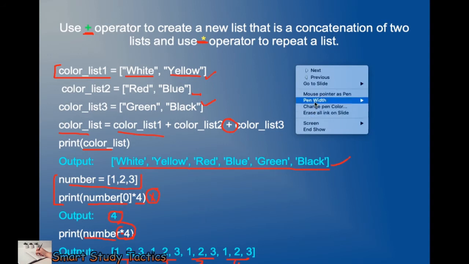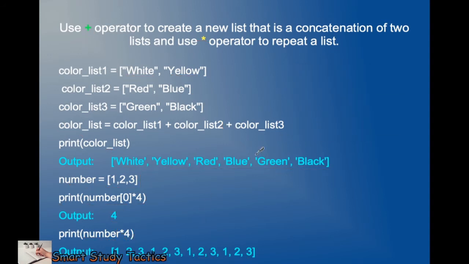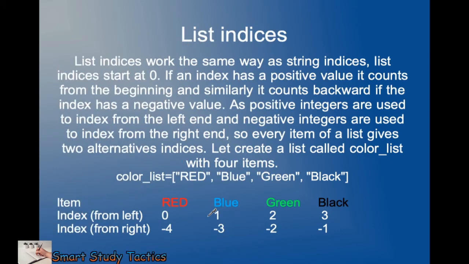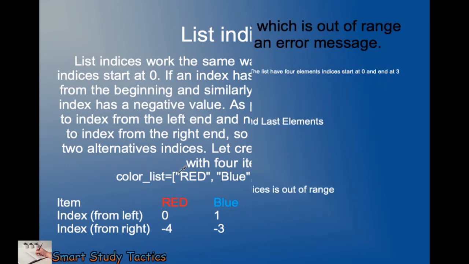You can take a screenshot of this, and I'm going to clear the screen. You can use it in your programming: the plus operator and the asterisk operator. Now I think it is already clear to you, because there is the forward direction and the backward direction. This is forward and this is backward, minus 1, 2, 3. This is the same thing which we have discussed earlier.